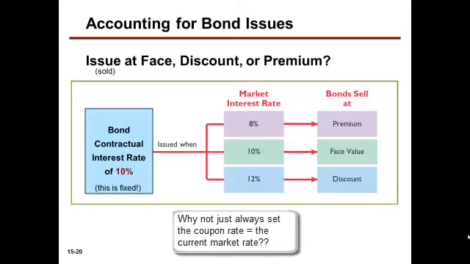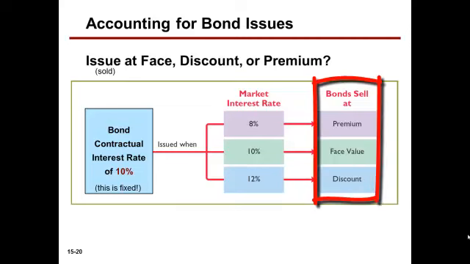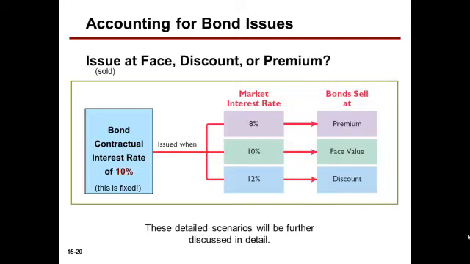When corporations issue bonds, it typically takes months to put a bond offer together. The corporation can estimate what the market rate will be when it finally issues it months later. However, interest rates can change daily in the market. That's why bond selling prices will vary if the corporation doesn't exactly estimate what the market rate will be when it finally issues it months later. These three scenarios will be further discussed in another talk on this chapter.